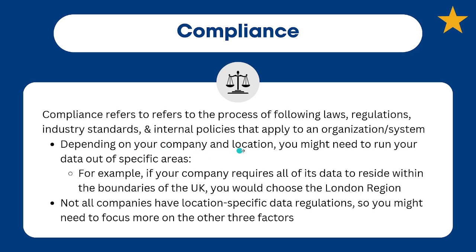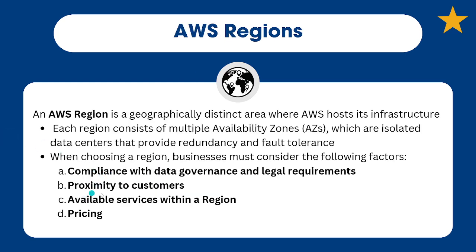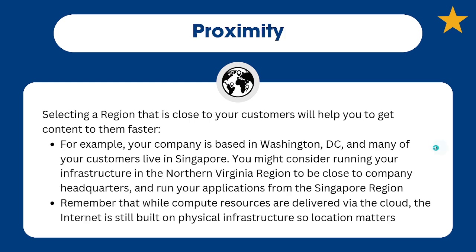Depending on your company and location, you might need to keep your data in specific areas. For example, if your company requires all of its data to reside within the boundaries of the UK, then you would choose the London region. That'd be an excellent place. Not all companies have location-specific data regulations, so you might need to focus more on the other three factors: not so much compliance, but more the proximity, the services, and the pricing.